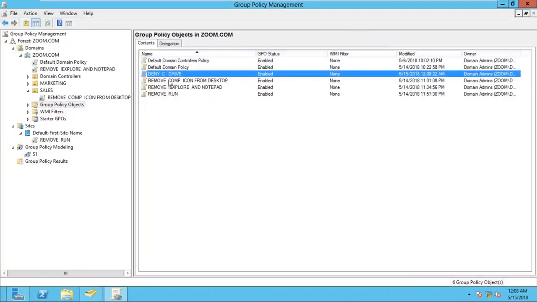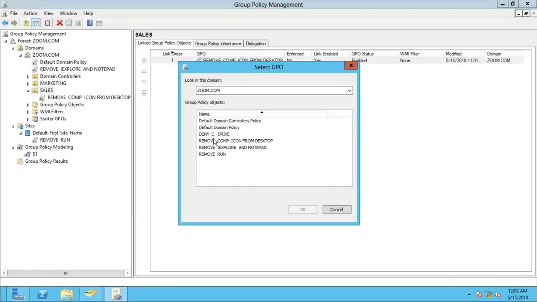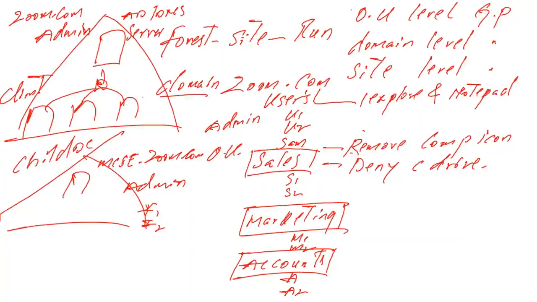Okay. But this policy is not linked to anything, so we have to link it. Right click on sales OU, click on link an existing policy, select which one, deny C drive, click OK. Okay, so this is how to take the group policy backups and how to restore.